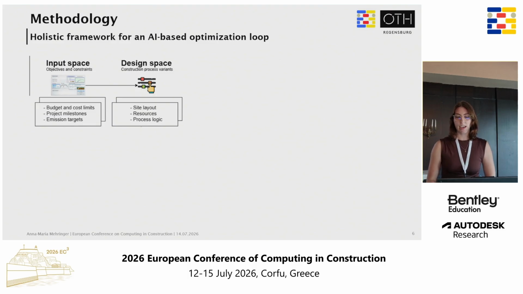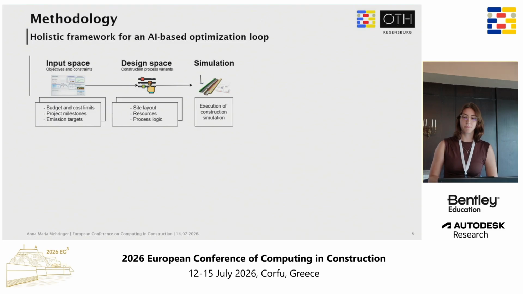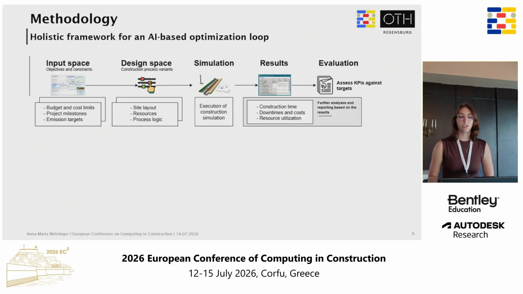Based on this, parameters are generated and these can be simulated. And this simulation gives us results about the construction time, a cost estimation, as well as the resource utilization. Then the results are evaluated against the targets, like is the cost low enough?